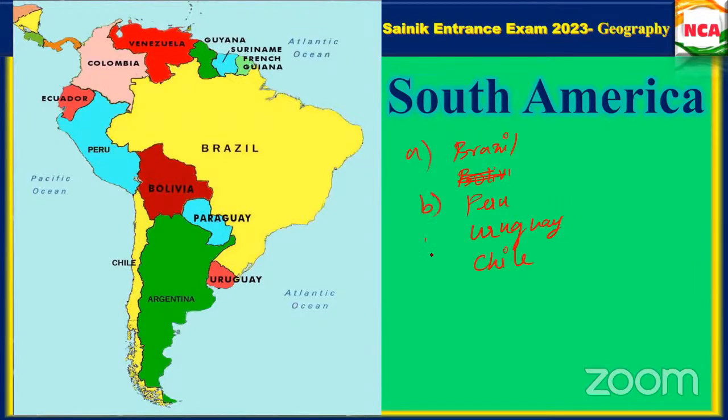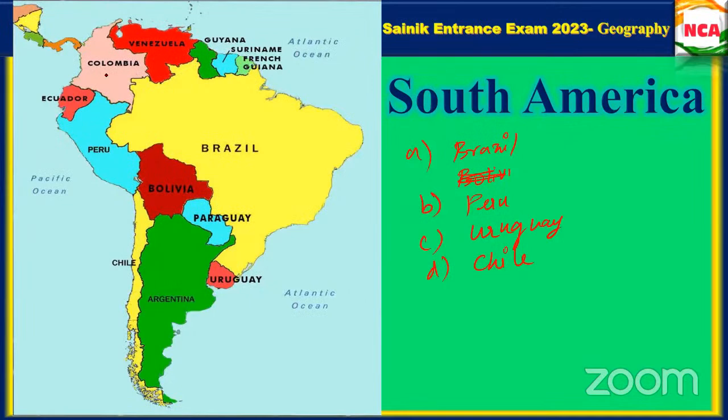A, B, C, D. Brazil. Brazil. How? Yes, because Uruguay is small, Brazil is different. It is in the east and west from Chile. Ma'am, because Brazil has one of the 7 world wonders in it.